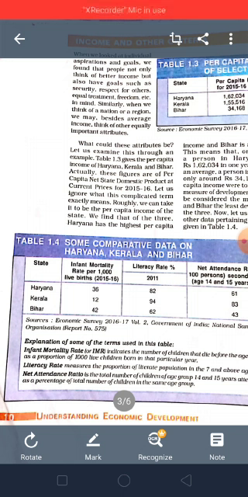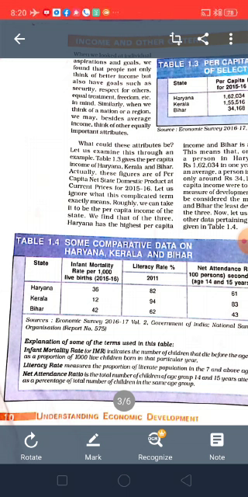Many children are dying before reaching 1 year because of no better facilities like health facilities. So here we understand that the government is not taking that much care in all these aspects. When we observe the situation of Kerala, it is better in all these aspects.